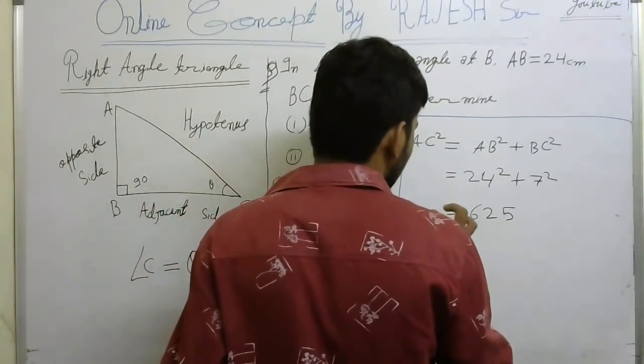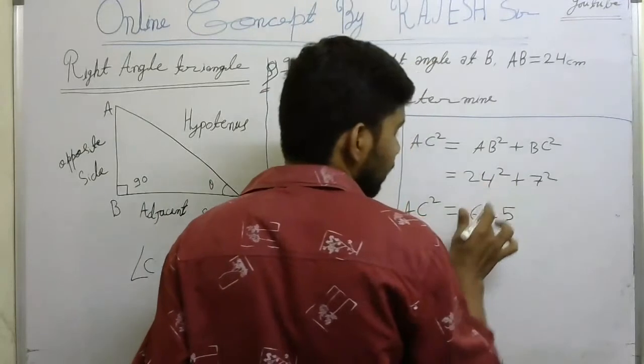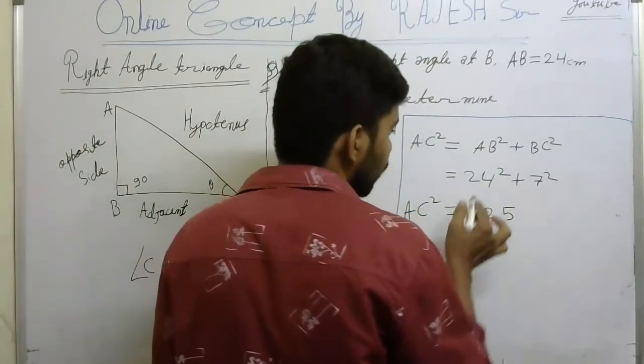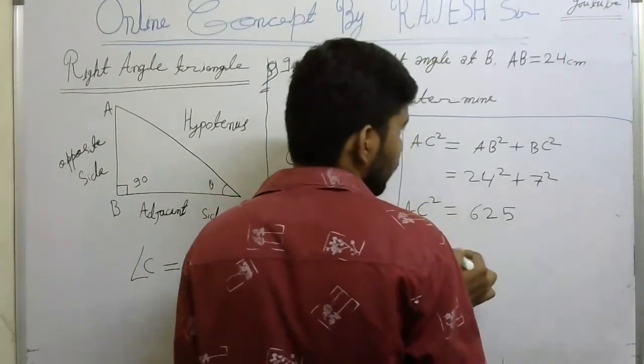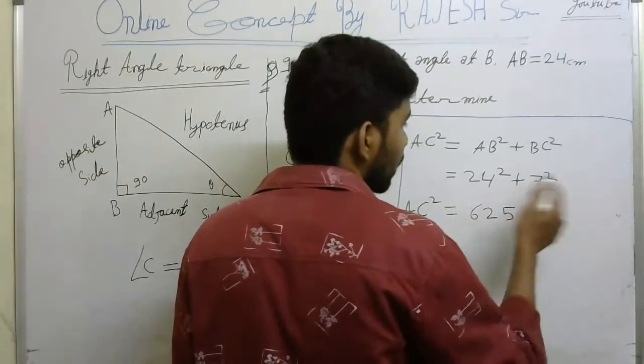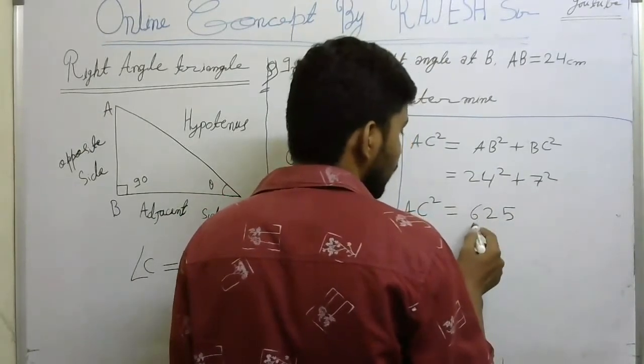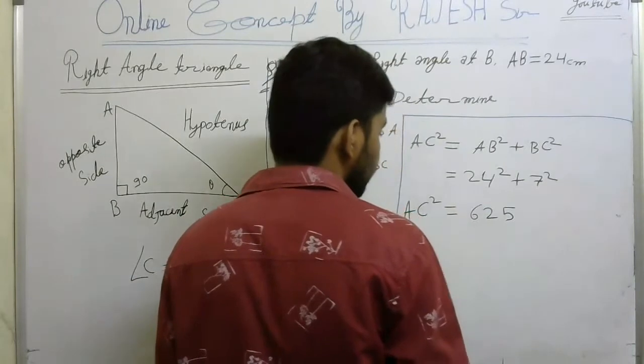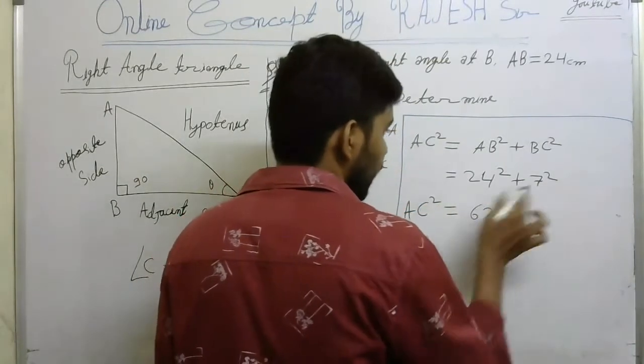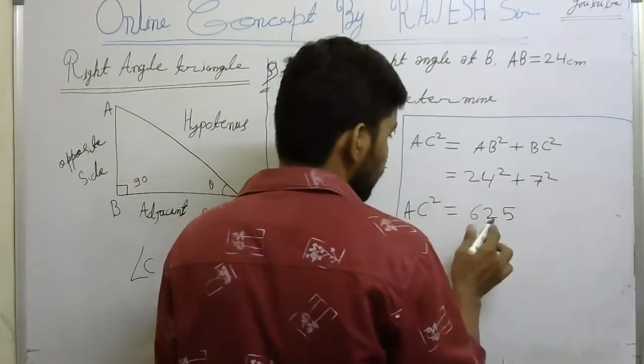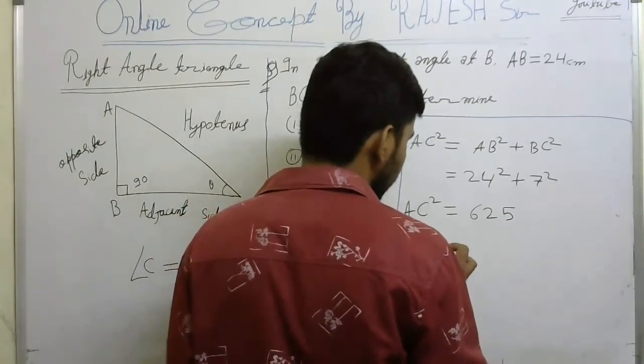Now AC square, we wrote directly because you are in standard 10th class. You know how much 24 square will come, and 7 square will come. So directly we wrote 625, which comes after addition of both. Now AC square is 625. So AC is equal to how much?